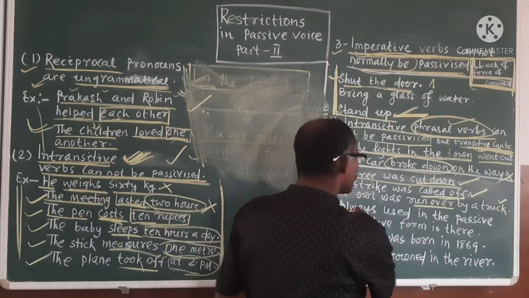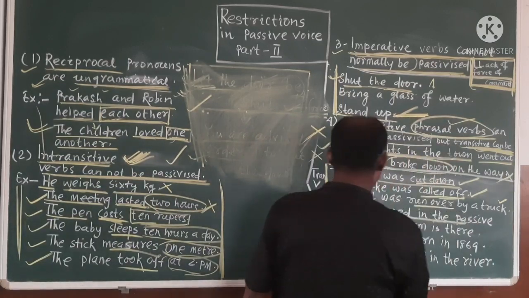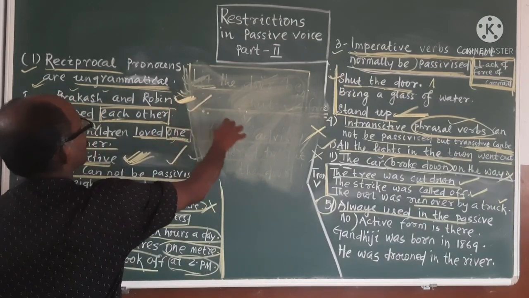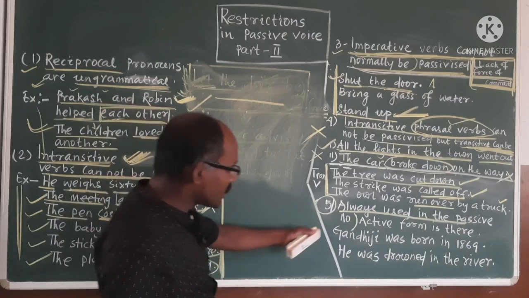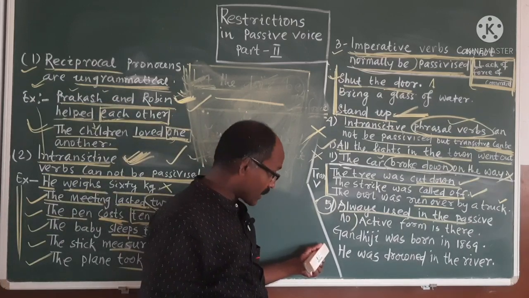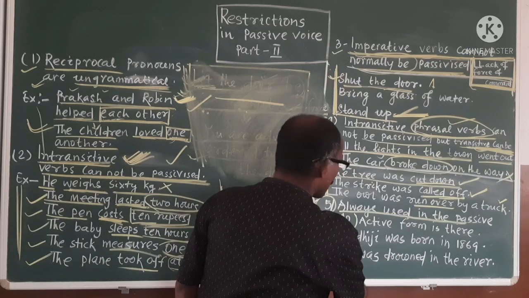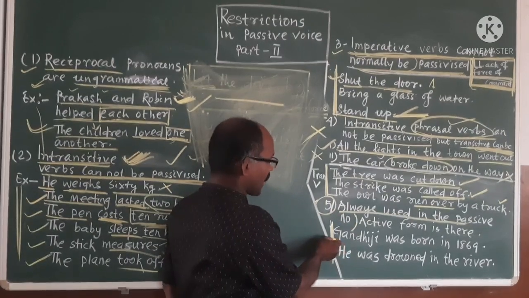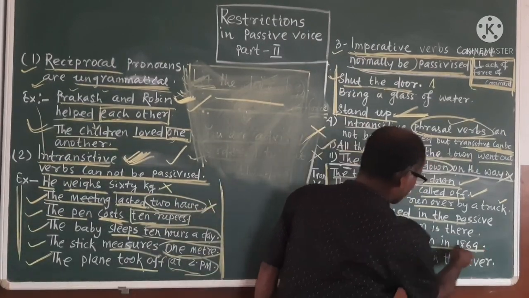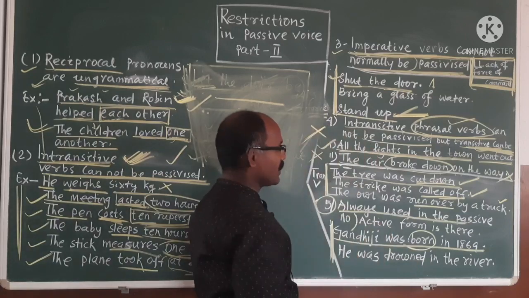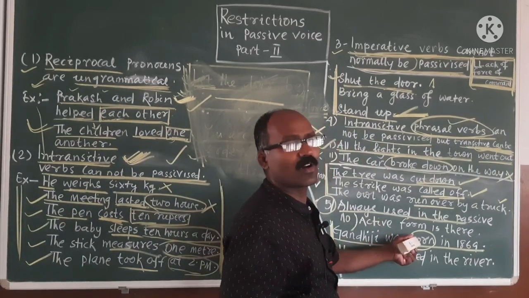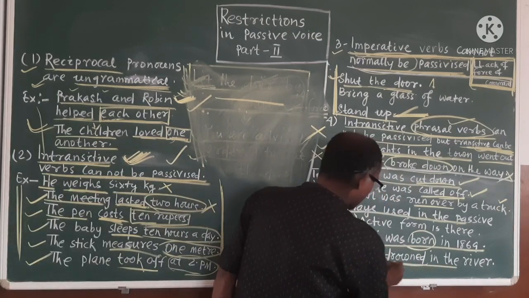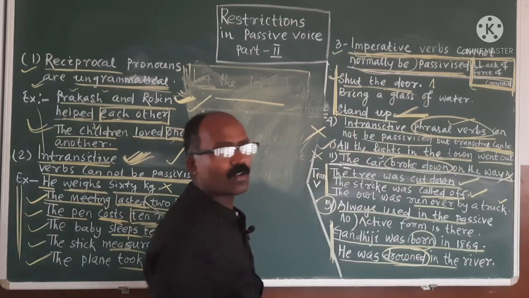Five: always used in the passive, no active form. Every sentence here, this is the active form and you have to make it passive. But these two and many others you will get, but these two especially have no active form. You will not find the active voice, only the passive voice. How? Now, Gandhiji was born in 1969. It is always used in passive form. No active voice is there. Then, he was drowned in the river. There is no active form.